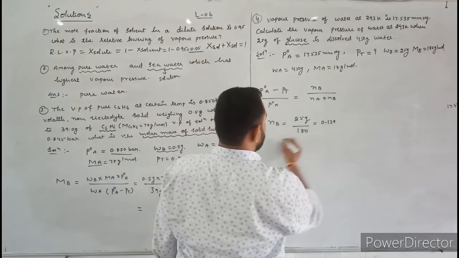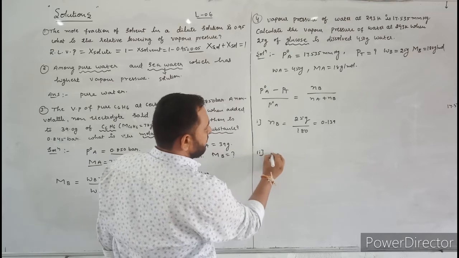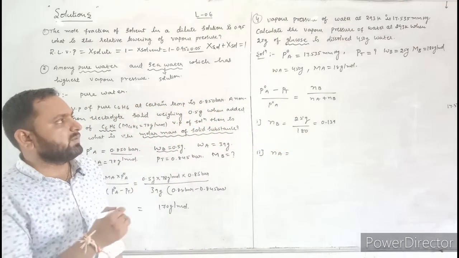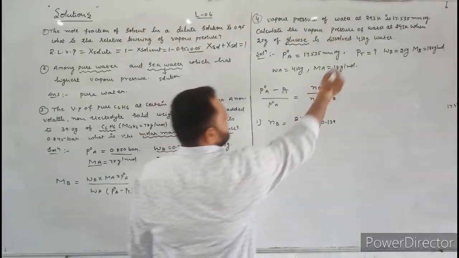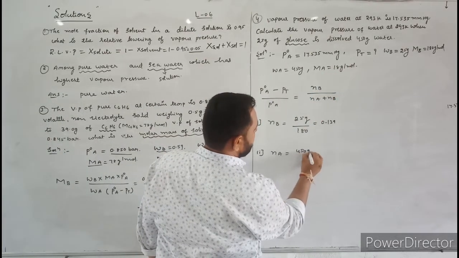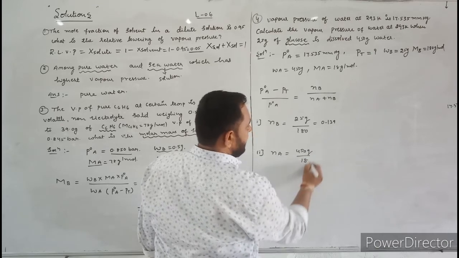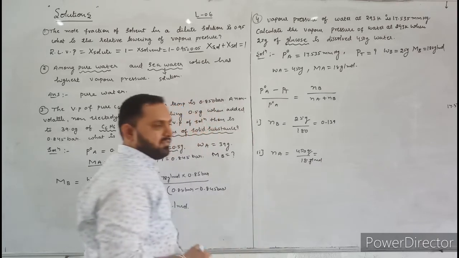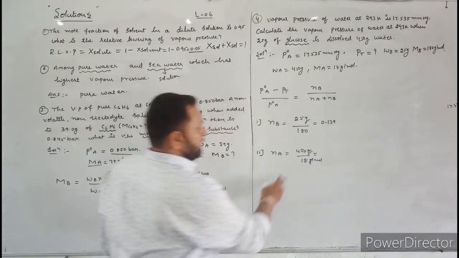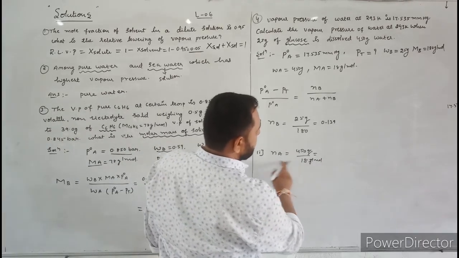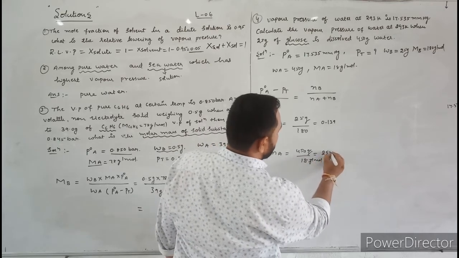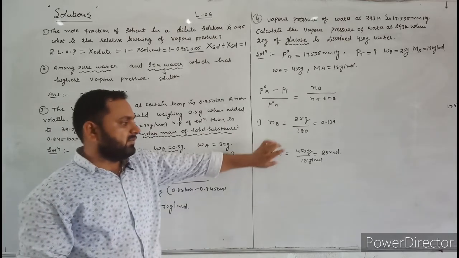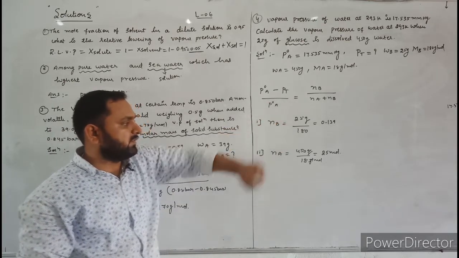Next, similarly you calculate the number of moles of solvent, water. Similarly, the given mass. What is the given mass of water here? The given mass is 450 gram divided by the molecular mass, 18 gram per mole. Here gram gets cancelled, then finally we will get moles. Here 450 divided by 18, then we will get 25 moles. This is the number of moles of water, or the number of moles of solvent. It is the number of moles of solute.